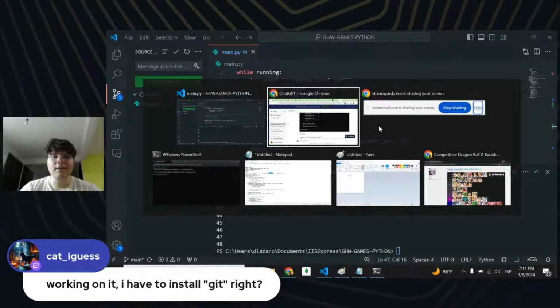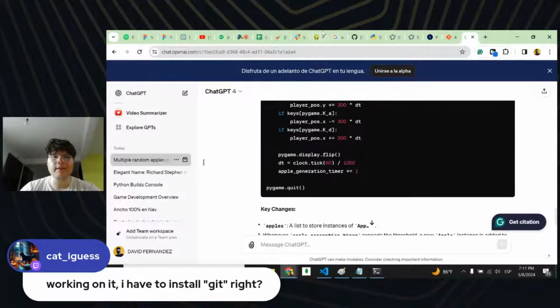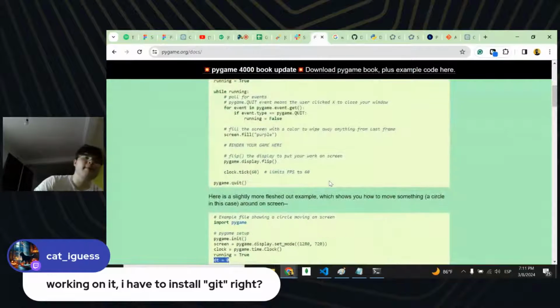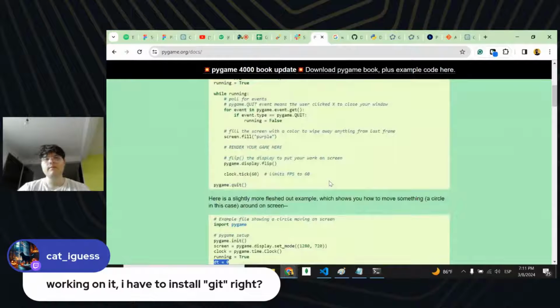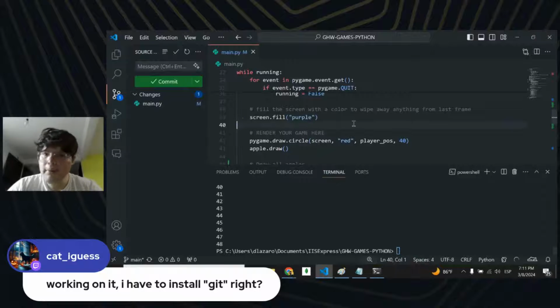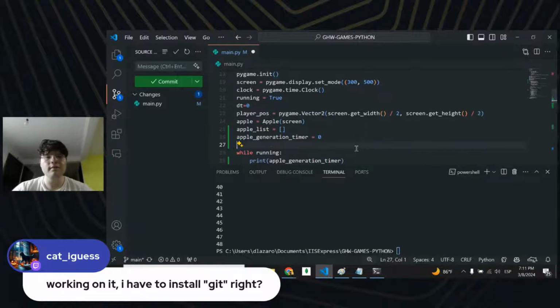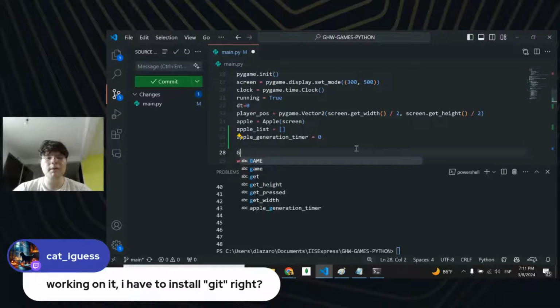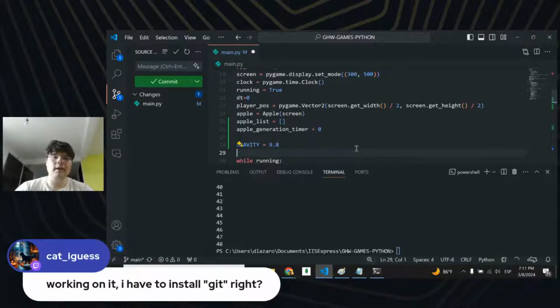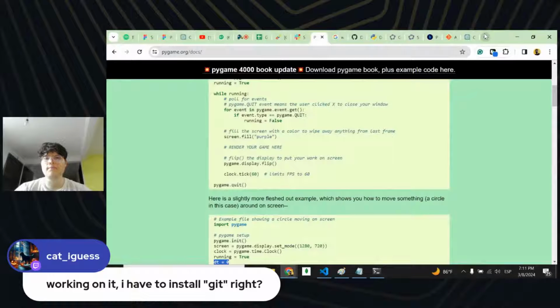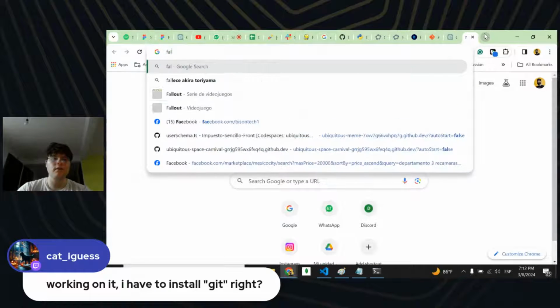Cool. And now, what's next? We should get our apples to fall, right? So how do we do that? Do we want them to just move? Do we want them to accelerate? Do we want them to do something similar? So let's try. I think it would be interesting to accelerate them with gravity. So let's just add a new constant called gravity. It's equal to this, and also, well, we need to take a look at the falling acceleration, right?